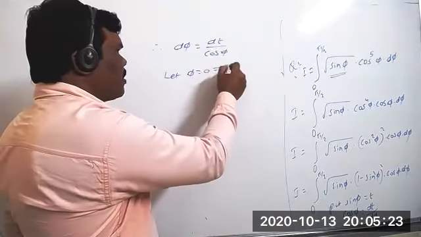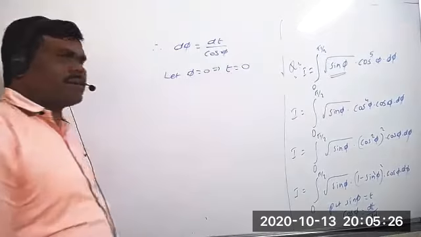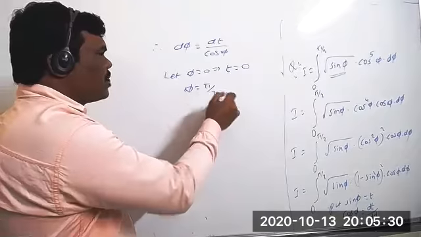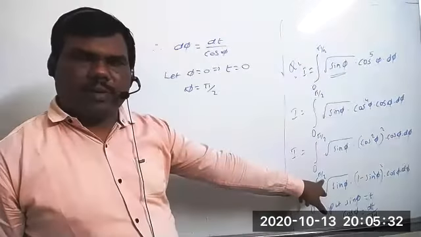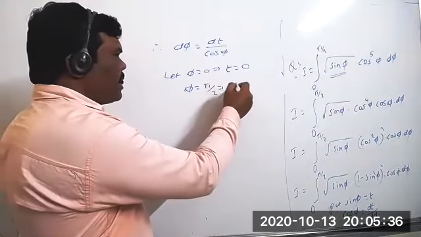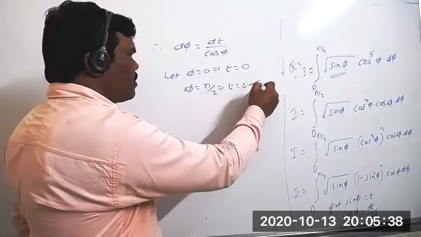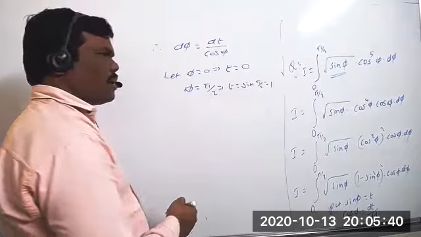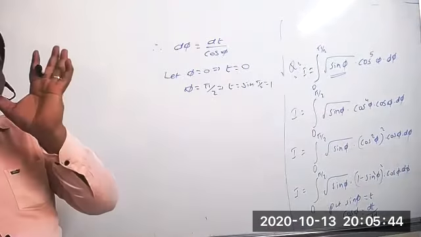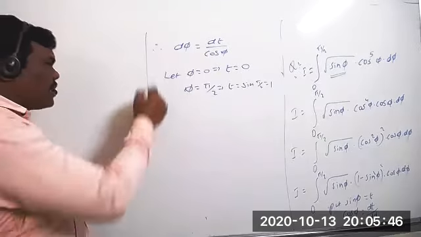So clearly you can write now the value of t also equal to 0. Next, if we take phi equal to pi by 2, the second limit, you can substitute it there now. Then the value of t will be sin pi by 2, clearly sin 90 equal to 1. So the limits 0 to pi by 2 become 0 to 1. Both you can substitute there now.